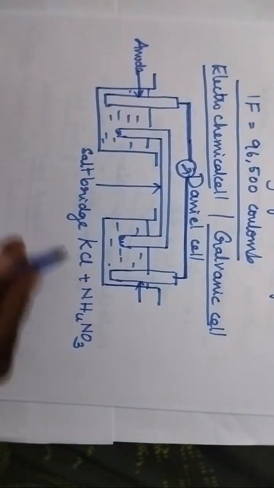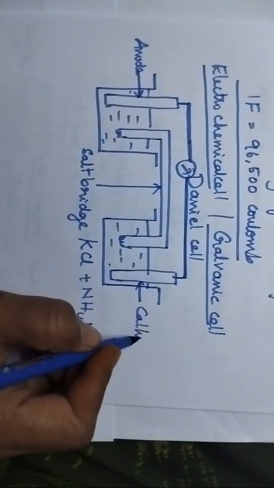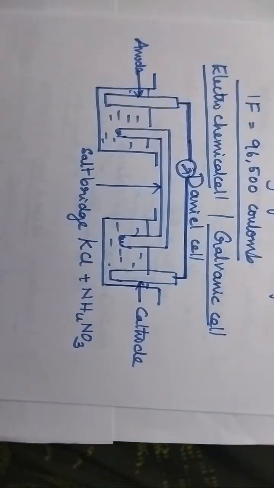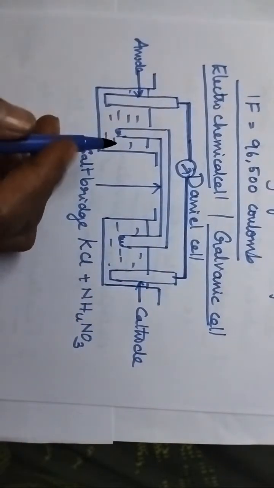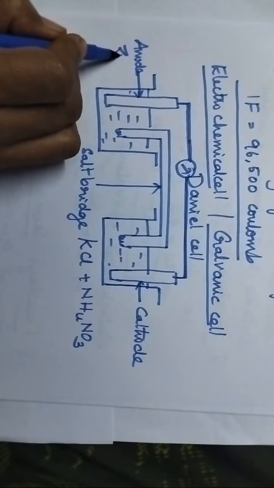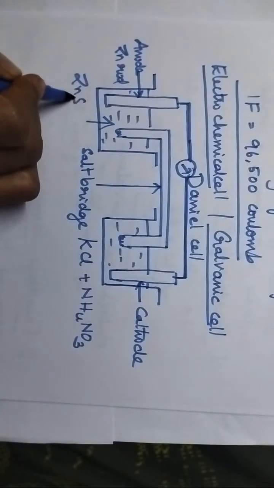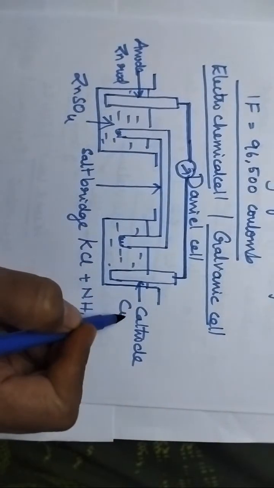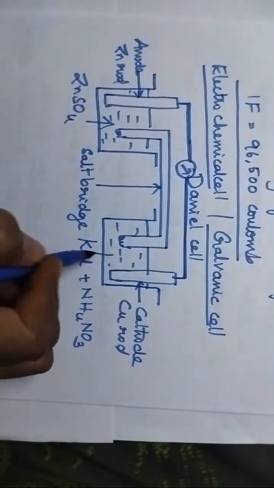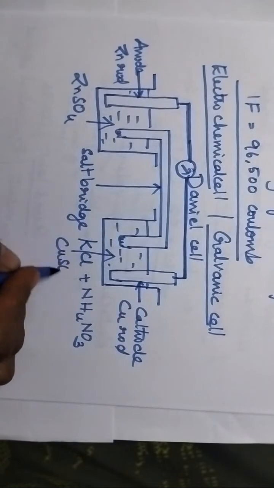First electrode will act as anode and the second electrode will act as cathode. So especially in the case of galvanic cell, a zinc rod will be dipped in zinc sulfate solution and the copper rod will be dipped in copper sulfate solution.